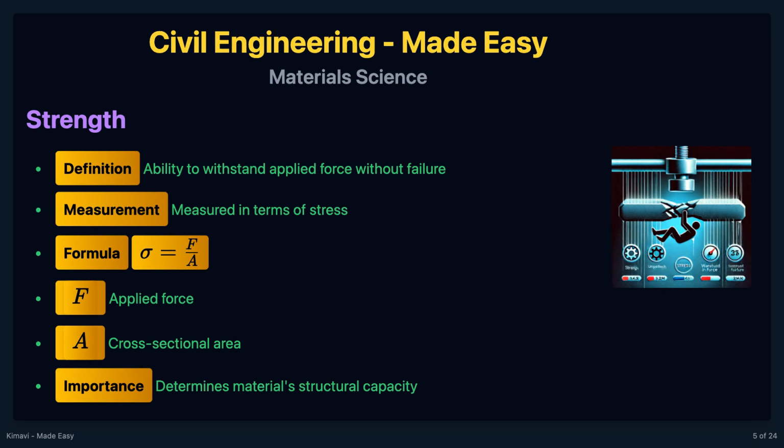Strength is the ability of a material to withstand an applied force without failure. It is measured in terms of stress, which is the force per unit area. The formula for stress is sigma equals F divided by A, where F is the applied force and A is